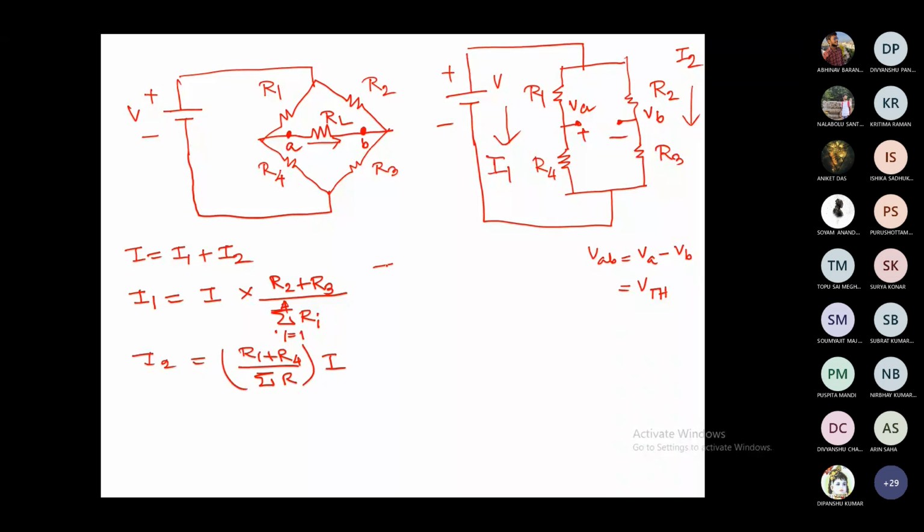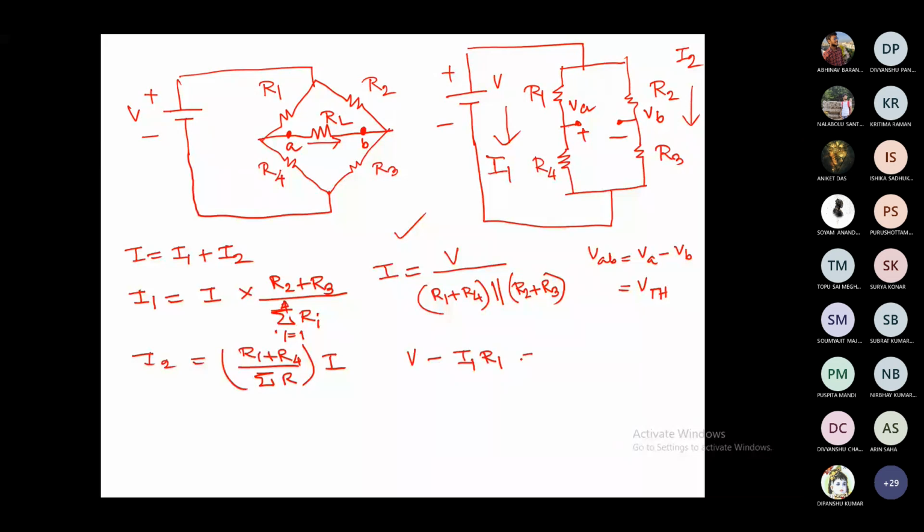And what is your I1? I1 is equal to V divided by R1 plus R4, which is in parallel combination with R2 plus R3. So you can find I1 and I2 because you know this rule. So what is the voltage drop across this path? It is V minus I1 into R1.